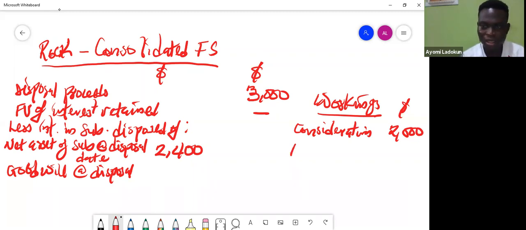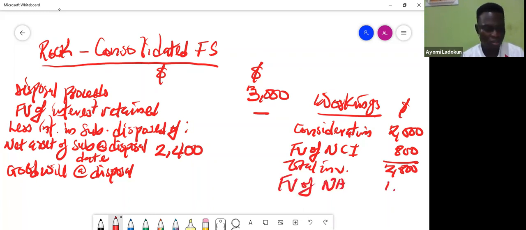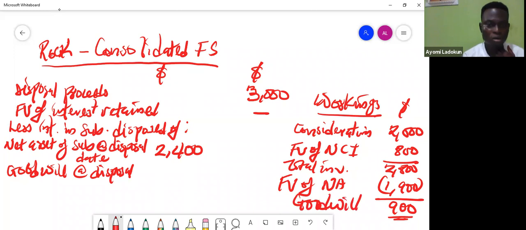Then he also gave me fair value of NCI. Because this NCI has to be at acquisition, you need to understand that. So when I add up, I have 2,800. So this is my total. Now say fair value of net assets at acquisition. Don't forget at acquisition, I think it is 1,900, right? So when you remove, you have your goodwill to be 900. So I'll now come here. I have my goodwill here to be 900.